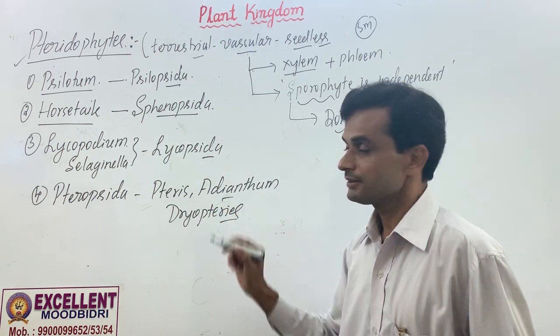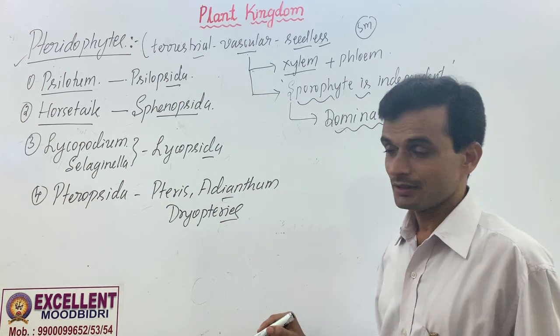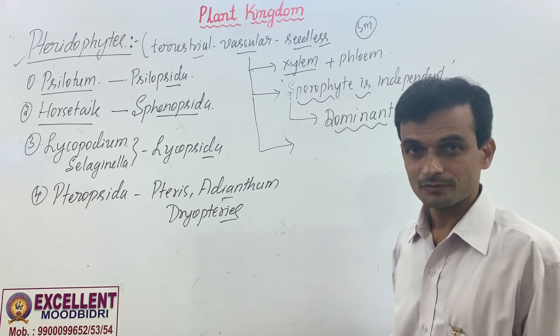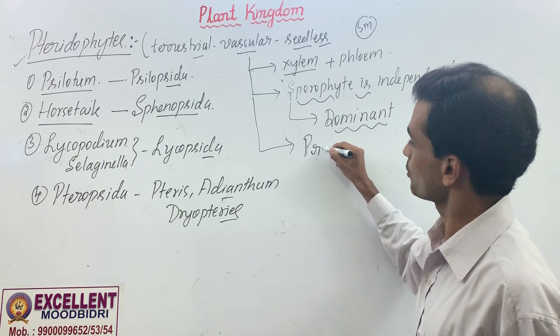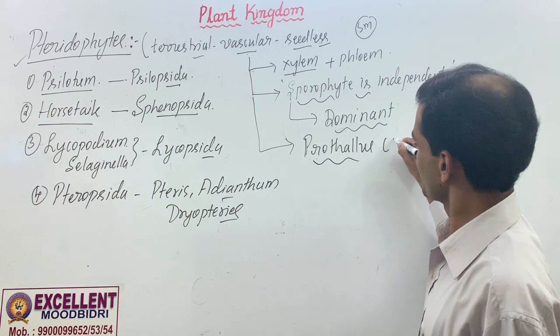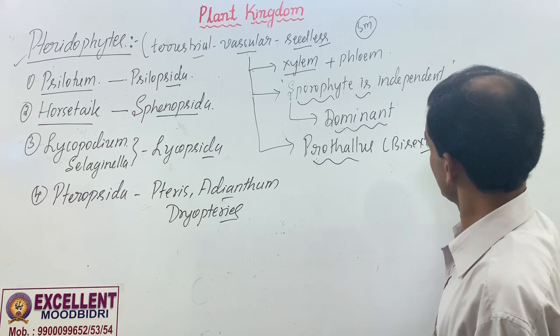All the following plants are pteridophytes because of another reason: there is a developing gametophyte called prothallus, no protonema here, prothallus, bisexual. It has both antheridia and archegonia.